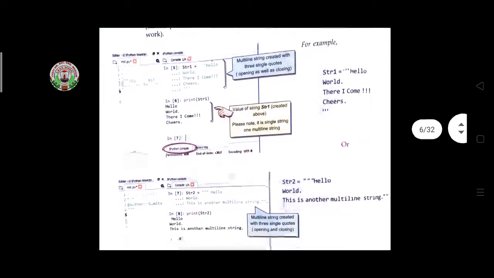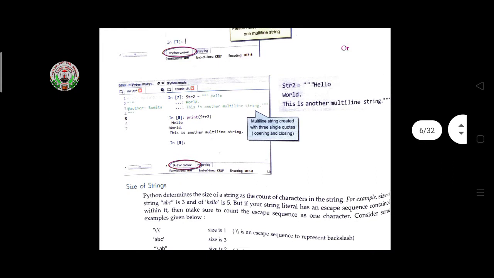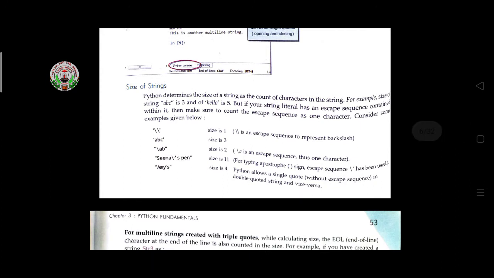At the last, the hello world and cheers will display as output. Then if you are using double quotes for multi-line, same as with single quotes, you can type double quotes 3 times, then start writing your text, and after that text you can enclose it with double quotes 3 times. So like this the output will display.